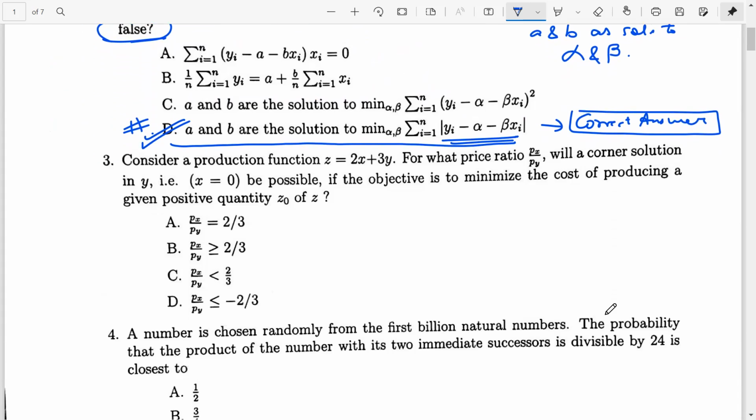Okay, hoping all students have understood this. Let's quickly look at question number 3 now.